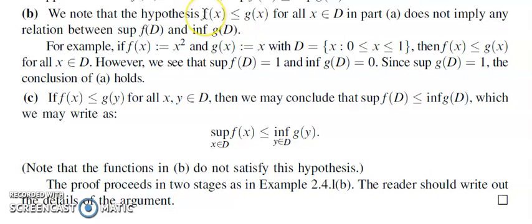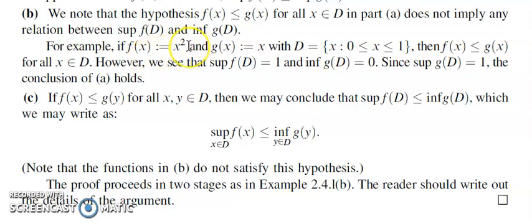functions. So if f and g are two functions defined on some set capital D with the property that f of x is less than or equal to g of x for every x element of D, then there need not exist an ordering relation for supremum f of D and infimum g of D. In general, supremum f of D need not be less than or equal to infimum g of D. For that, we consider an example.